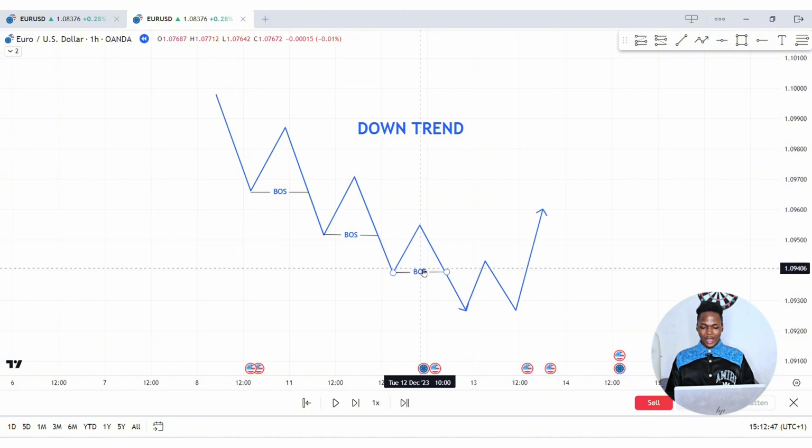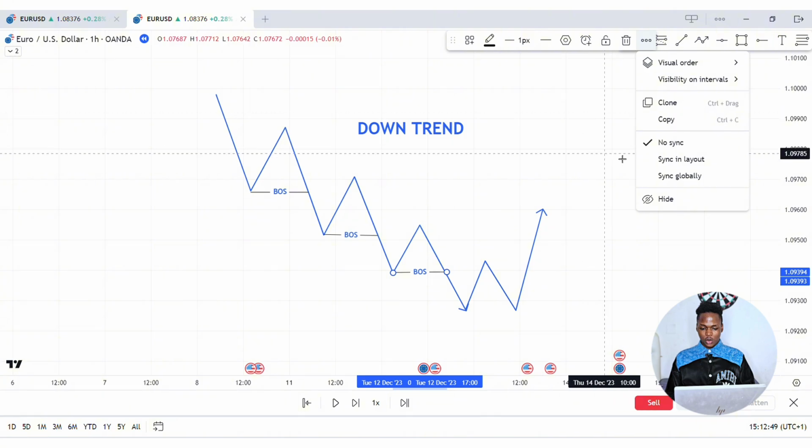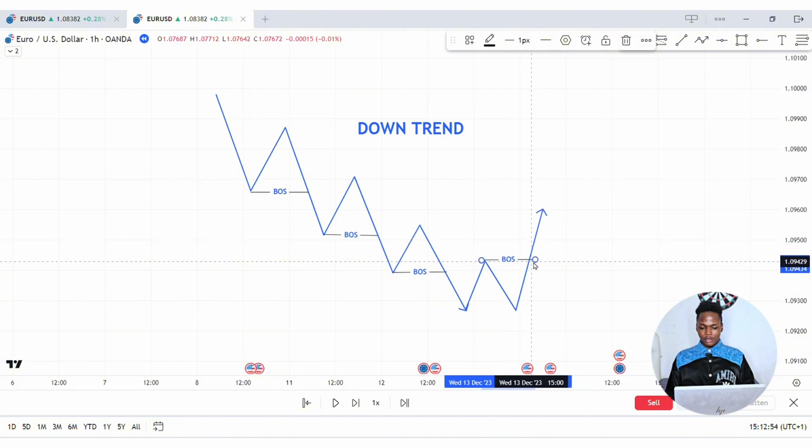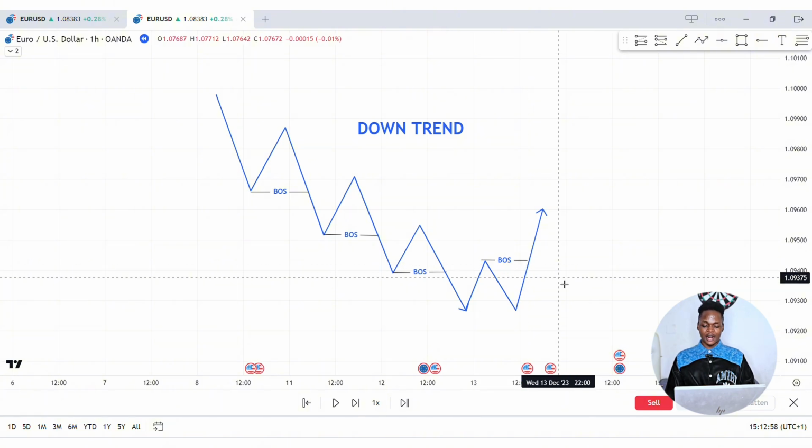As you can see right here, we have a break of structure to the upside. We have a break of structure to the upside right here. Now, we don't want to see a break of structure to the upside, but when we see a break of structure to the upside in the downtrend, it means that the buyers are taking control of the market from the sellers. ICT has given you a method which you are going to use to approach the market in scenarios like this, right?